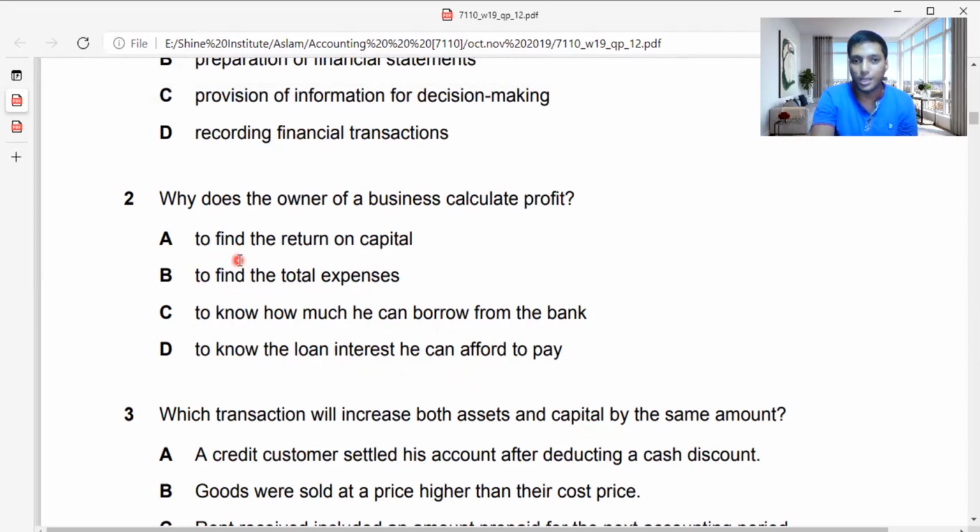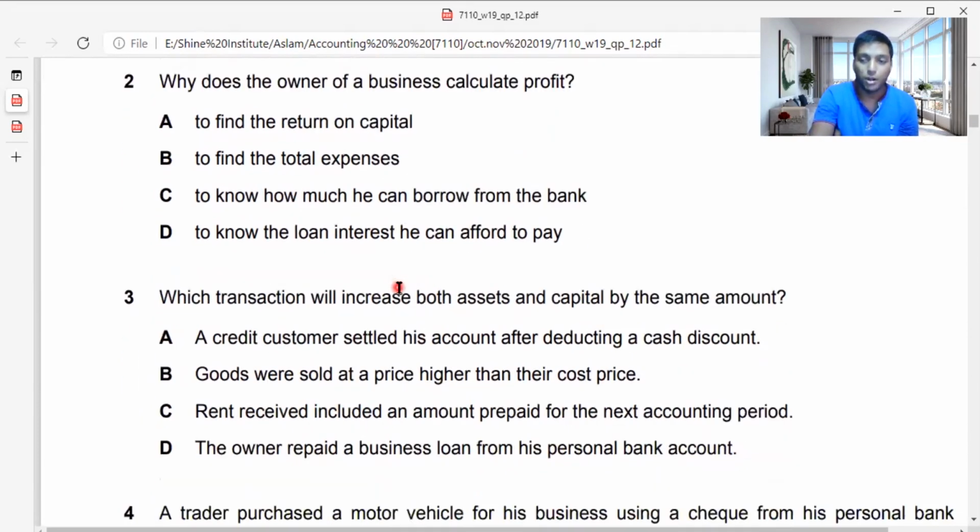What he needs to get is A, this is the answer: to find the return on capital. On the amount of investment you have made, how much return you are making. You need to know that. That's why a business needs to calculate profit. So this is the basic thing you need to know when it comes to calculation of profit. These are easy transactions which I'm not going to spend much time explaining. Very straightforward. Quickly you can do it. Then we'll move on to the third one. If it is important, I'll stop and explain. As your exams are nearby, I can't take hours and hours to explain the small short parts.